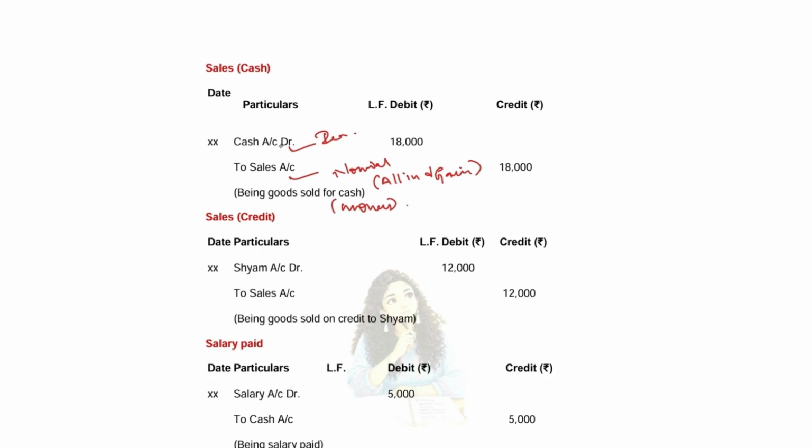So what we have written in cash is a real account. What is the rule for real account? Debit what comes in, credit what goes out. Here, cash has come in for you. And what have you done in the credit? You have sold the goods. So credit all incomes and gains. Now when the sale is on credit basis, what will you be doing? You'll keep the sale the same, and instead of cash, you will be writing the person to whom you have given the goods on credit.